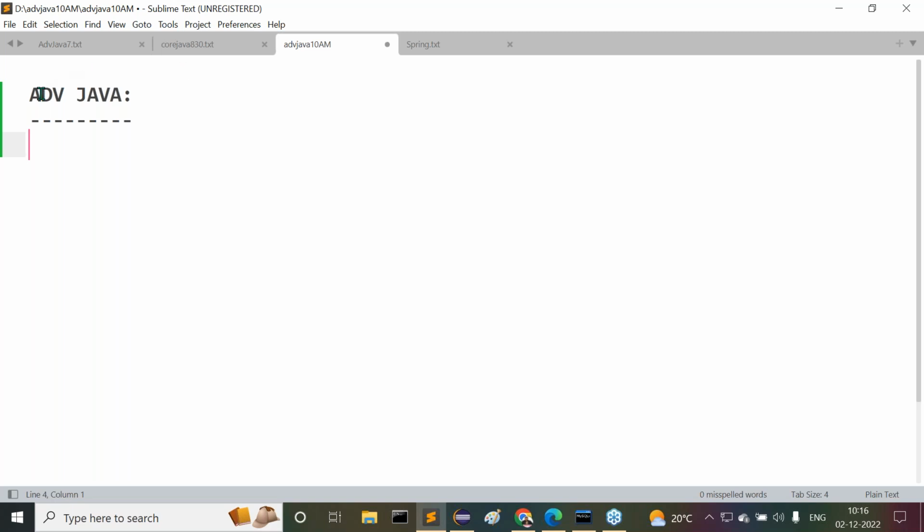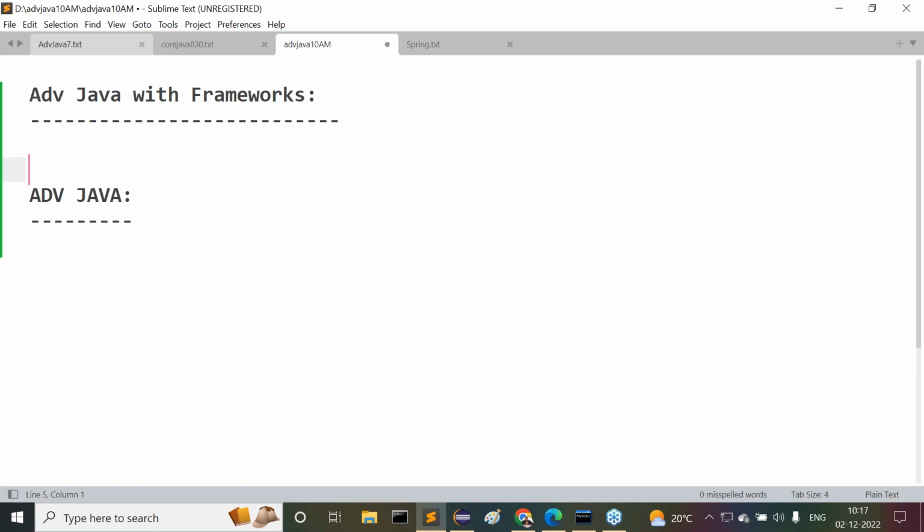Right, so today the batch is not only advanced Java, it is advanced Java with frameworks. This is the batch we started today. Inside this advanced Java with frameworks, I'm going to discuss the following topics.